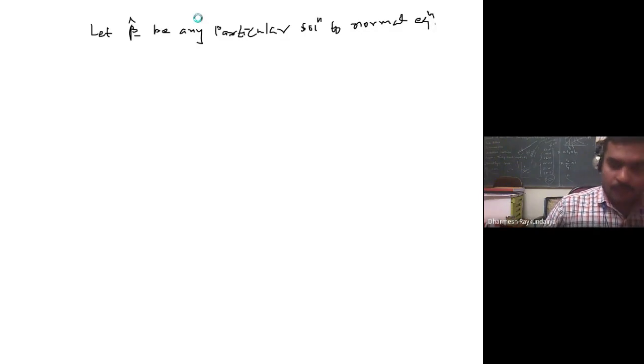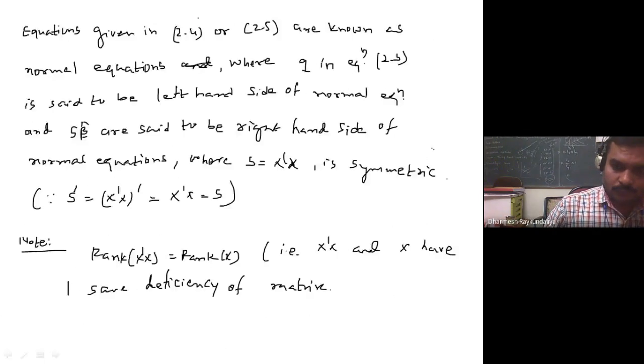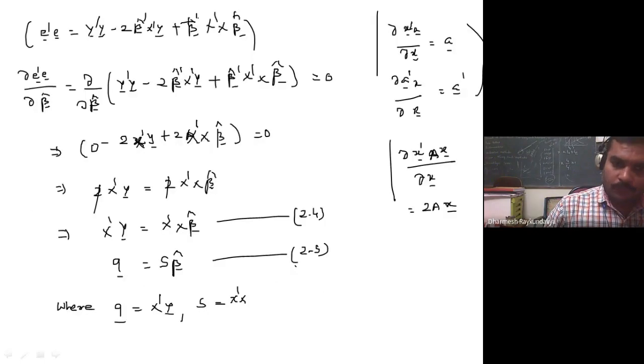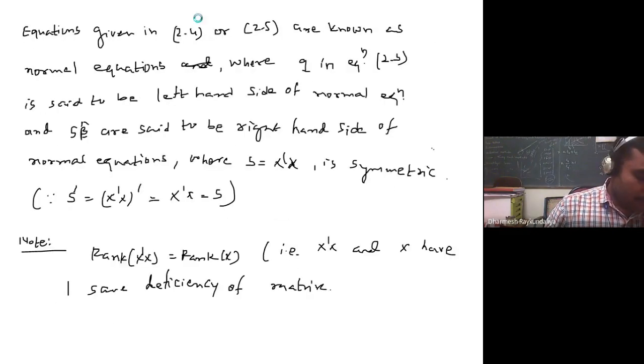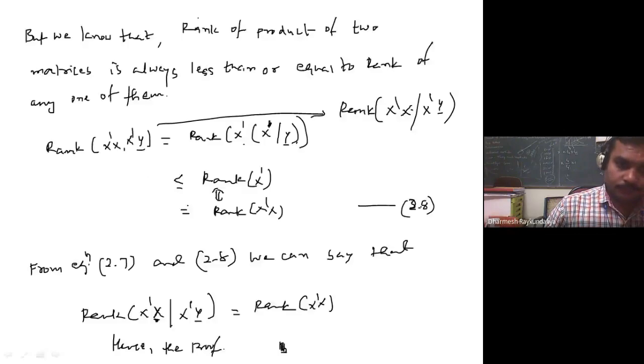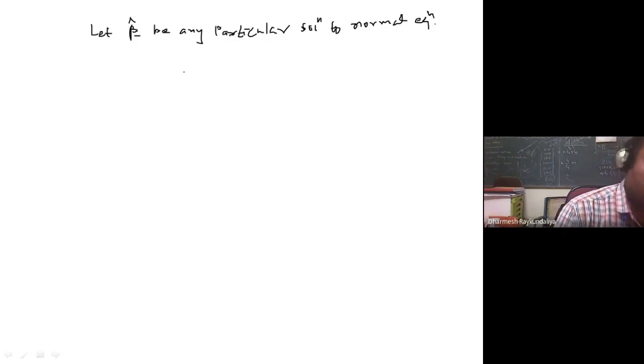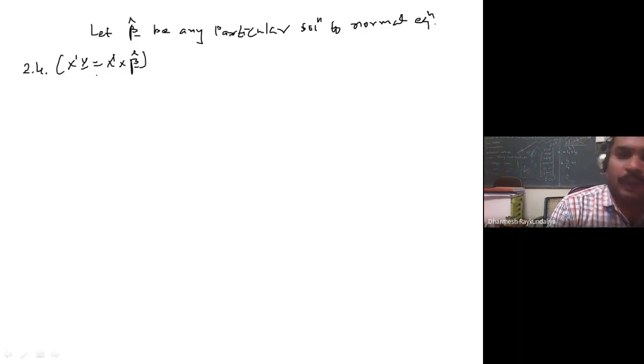What is the number of the normal equation? 2.5. Okay, 2.5, 2.4, whatever you can take. Let us take 2.4. Equation 2.4 is X dash Y is equal to X dash X beta cap. So this is my normal equation, and I am saying that beta cap is any particular solution of this normal equation.